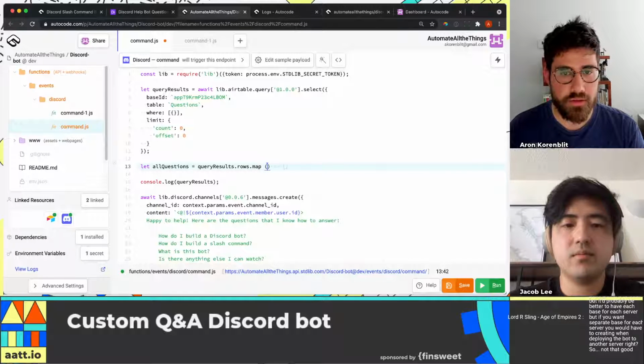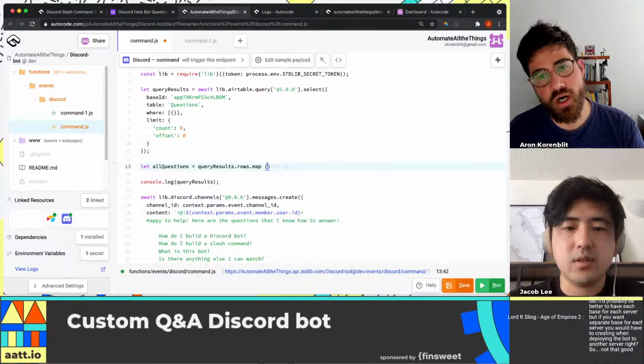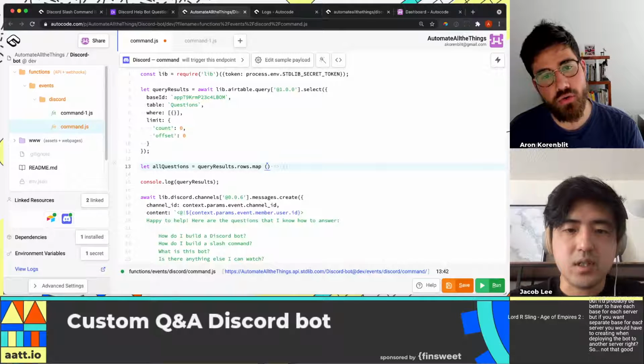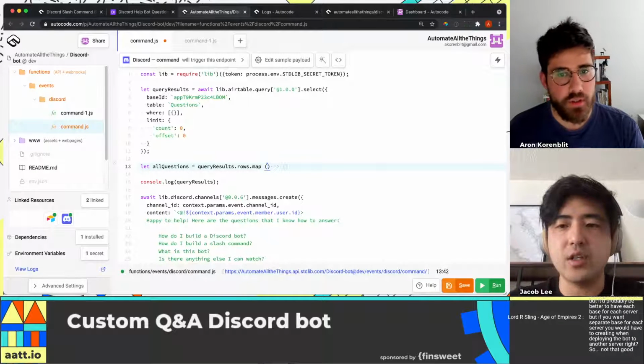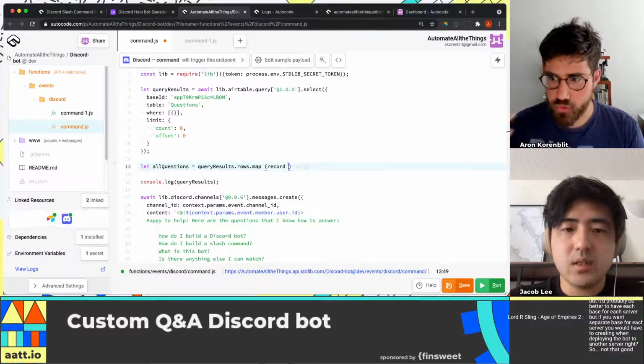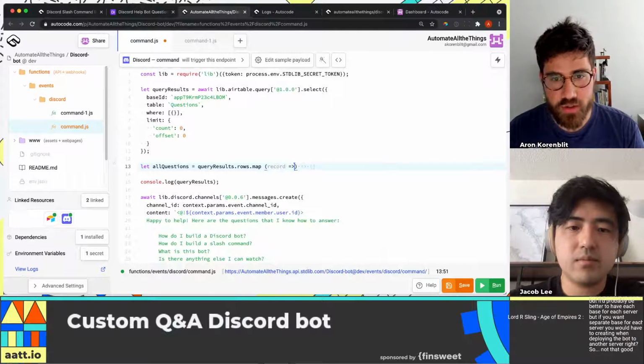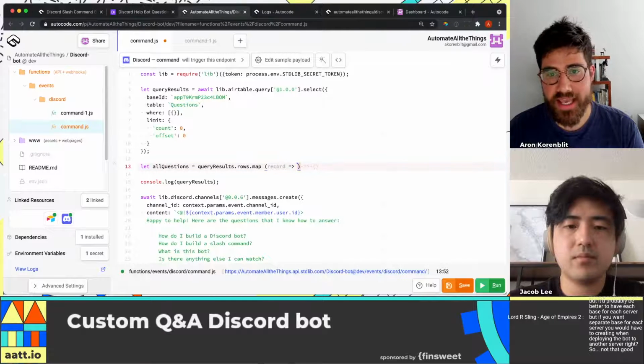Similar to find, it takes a function that will run for every, let's say record, right? So it's looping every row of records. Go take every record, and then map, curly bracket.